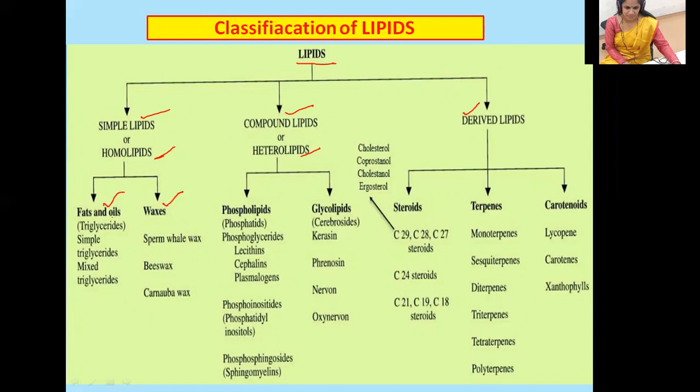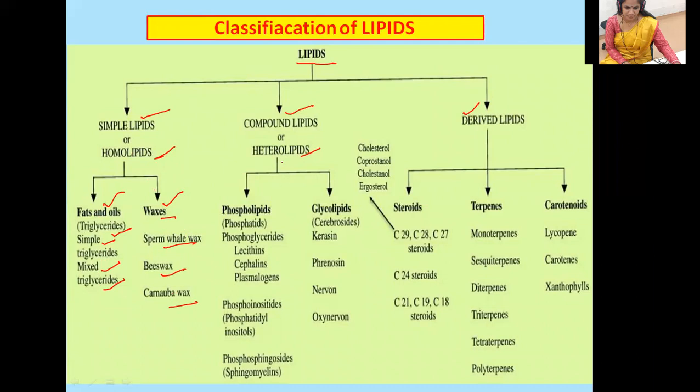Under fats and oils, you can write triglycerides: simple triglycerides and mixed triglycerides. Simple triglycerides means all the R groups are the same, R1, R1, R1, whereas in mixed triglycerides, the R groups are different. That is known as mixed triglycerides or triacylglycerols. Under the waxes, you can give examples: sperm whale wax, beeswax, and carnauba wax. In my next video, I'm going to explain in detail about these simple lipids.